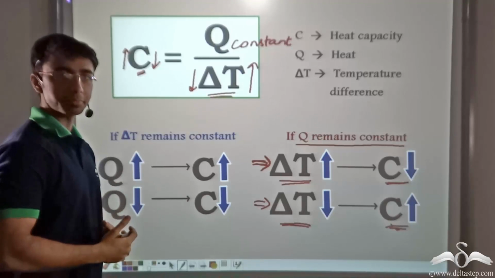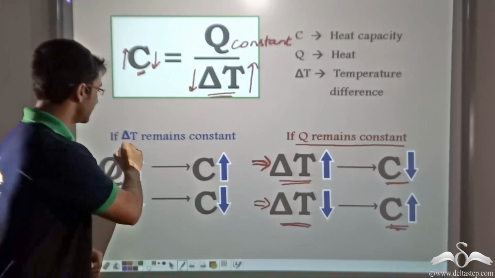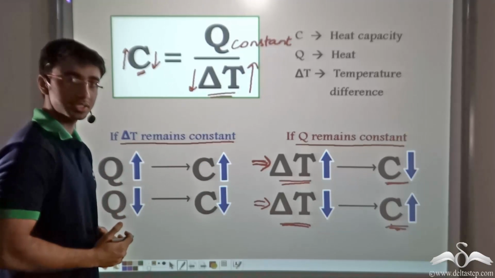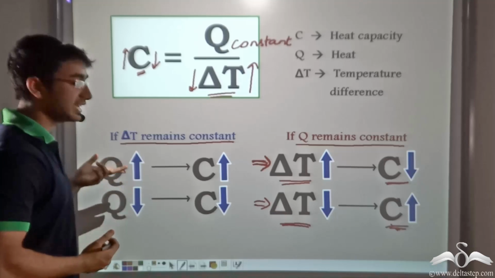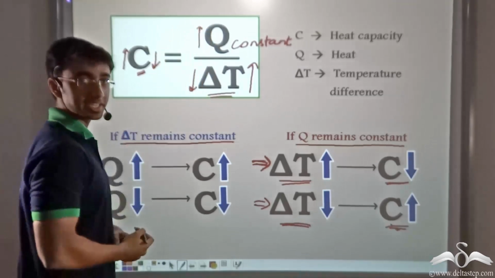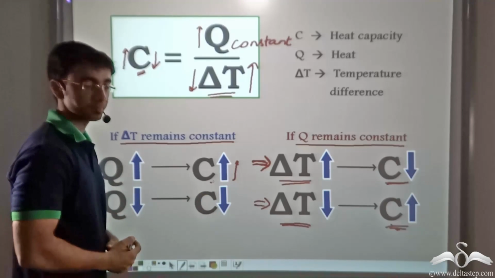Now, what do you think will happen if in place of Q remaining constant, we have delta T, or the change in temperature, remaining constant? In that case, if we increase the amount of heat, that is, if we increase the numerator, it will imply an increase in the heat capacity.